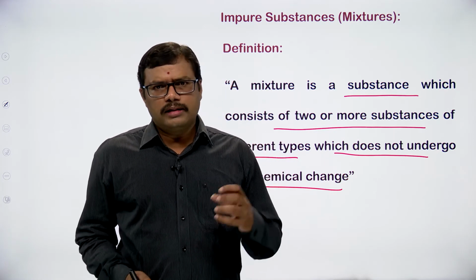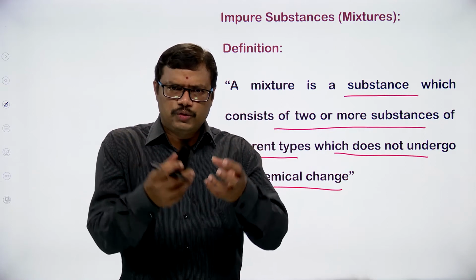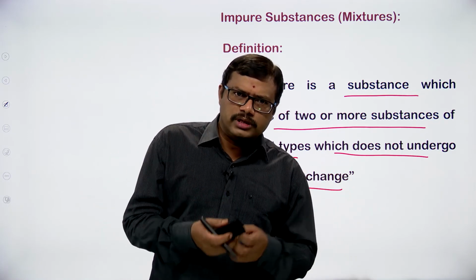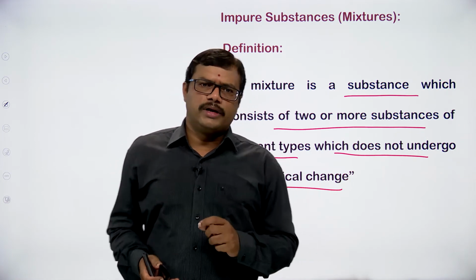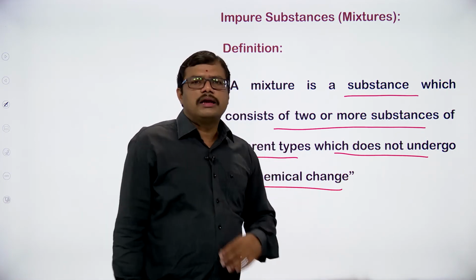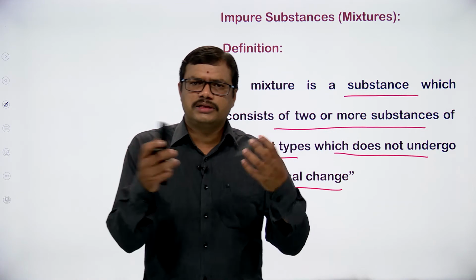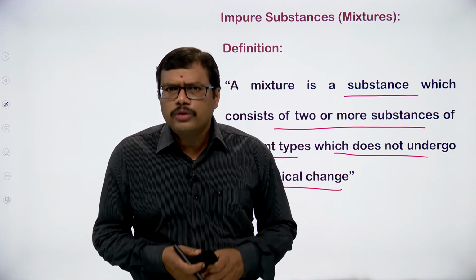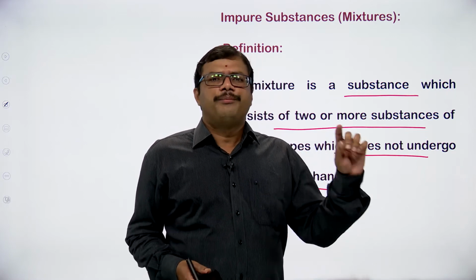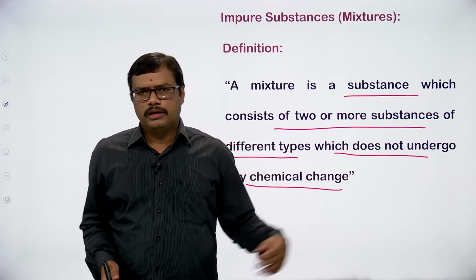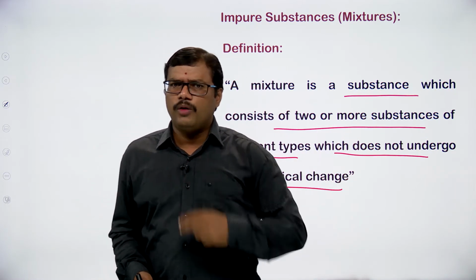We have to take care that when you are mixing the pure substances with one another, they should not react with one another chemically. That is what you have to keep in mind. The chemical reaction should not take place between the two or more pure substances we are using for the preparation of the mixture. In order to prepare a mixture, we require two or more pure substances.